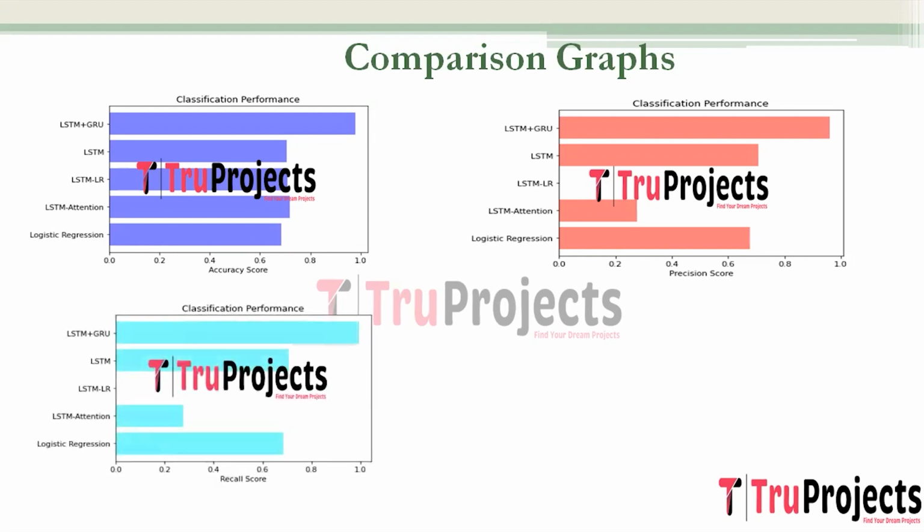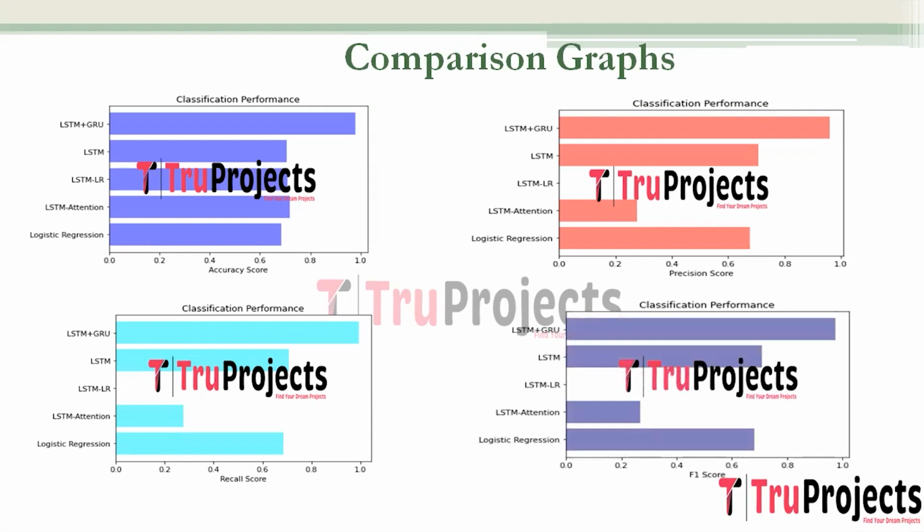This is the recall score comparison graph. Recall is also known as sensitivity or true positive rate. It measures the ability of the model to capture all positive instances. It calculates the ratio of true positives to the total number of actual positive instances. In the context of depression detection, recall assesses how well the model captures all individuals with depression among the total number of actual depressed individuals. A high recall indicates that the model is effective at identifying individuals with depression, minimizing false negatives and the risk of overlooking cases.